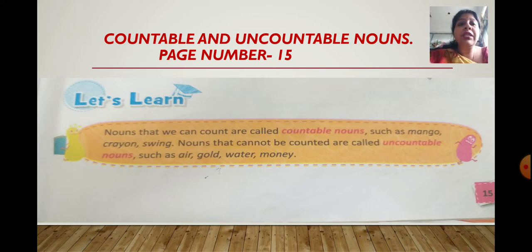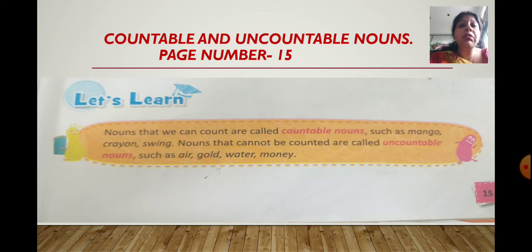First I will tell you what countable and uncountable nouns are, right? Nouns that we can count are called countable nouns. The things which can be counted are known as countable nouns, such as mango, crayon, swing. There are other examples like pencil, eraser, school bag, football. All these you can count. Yes, so they are countable nouns.